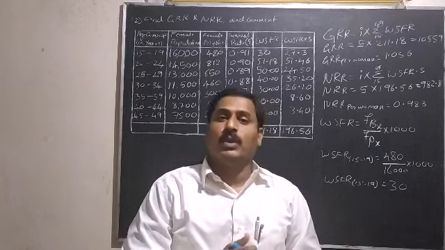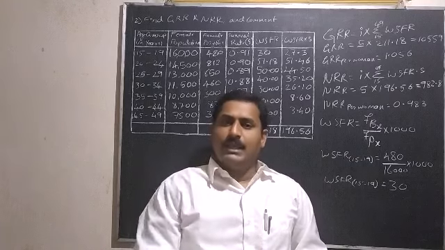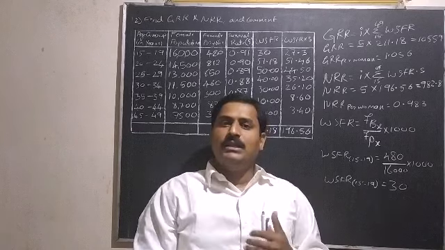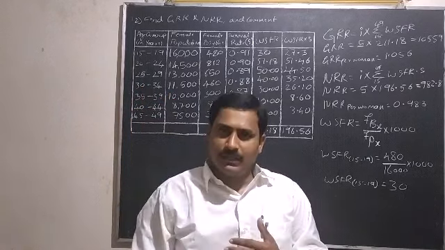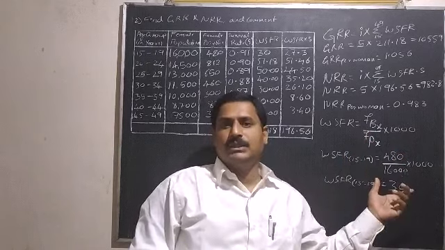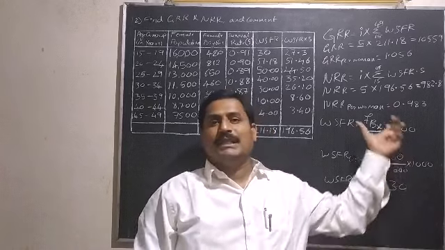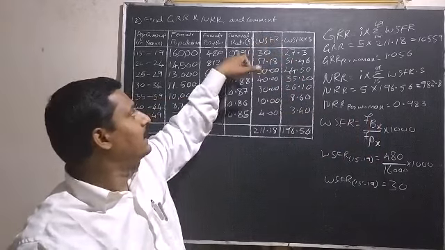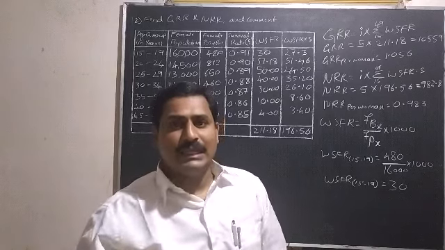So which one should we consider and what should we comment here? In the same definition, we discussed at the end that when GRR and NRR are different, that is GRR is increasing and NRR is decreasing, we have to consider NRR. And when NRR is less than 1, that means the population is decreasing, because it considers mortality also. That is why we multiplied here by the survival rate. So the comment should be that the population is decreasing.